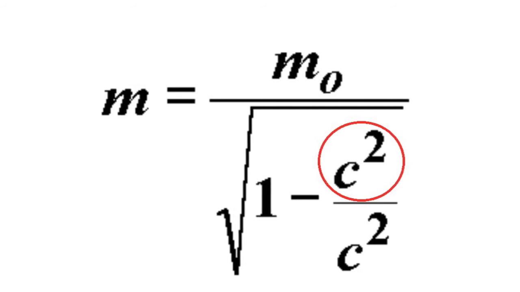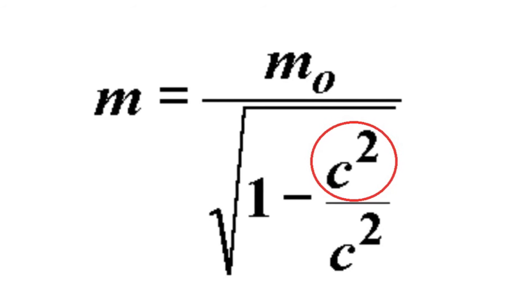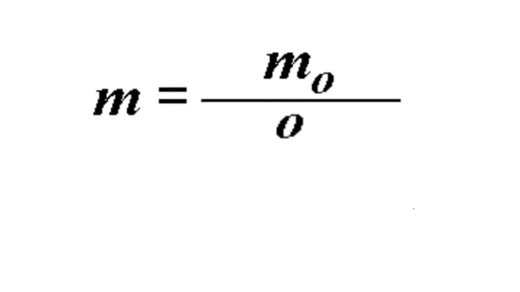If an object approaches the speed of light, what are the consequences? If the velocity approaches the speed of light, v divided by c approaches 1. Therefore, the denominator approaches 0. Therefore, the mass would become infinite. With the denominator approaching 0, the mass becomes infinitely large.